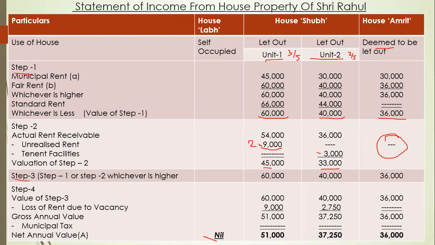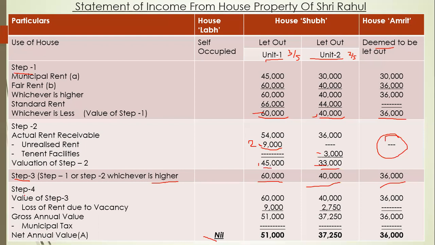Now our step 3: between step 1 and step 2, which is higher? So 60,000 is higher than 45,000. Okay, so our valuation for step 3 will be 60,000. Here 40,000 is higher than 33,000, so our value will be 40,000. Here 36,000 will remain the same.